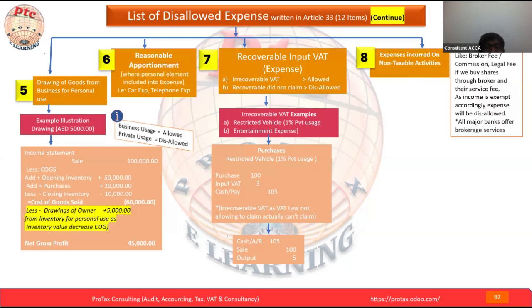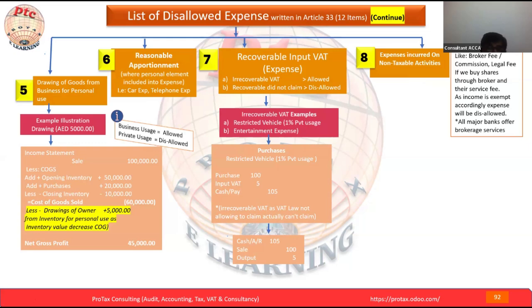Because you buy the shares of the local company through a broker, through the banks, for example IPOs. Most of the major banks offer brokerage services. When you buy the shares, they will charge brokerage fee, commission, legal fee and their service fee. When you sell, they will charge you again.